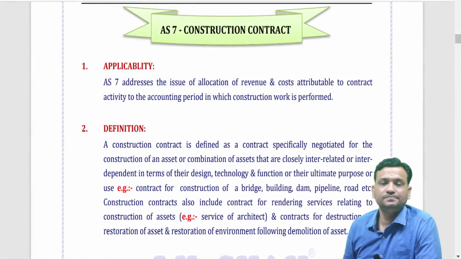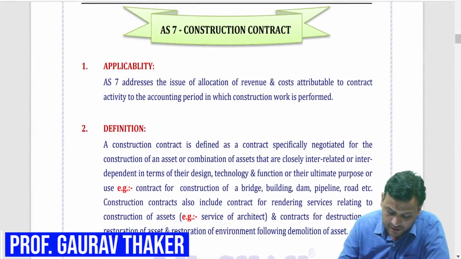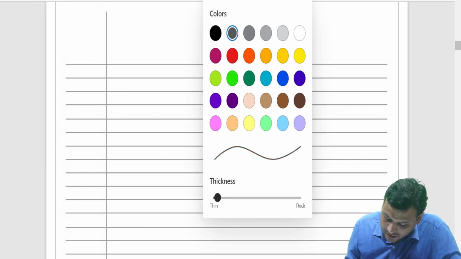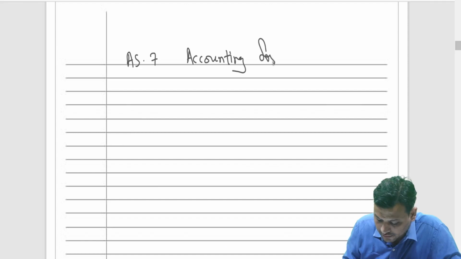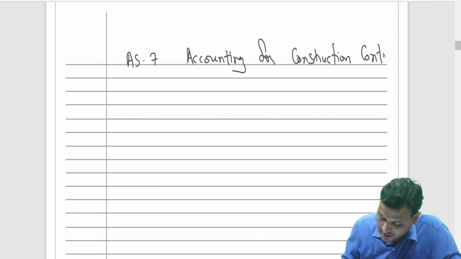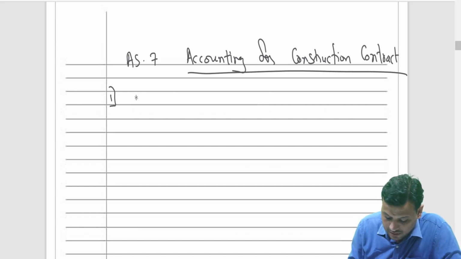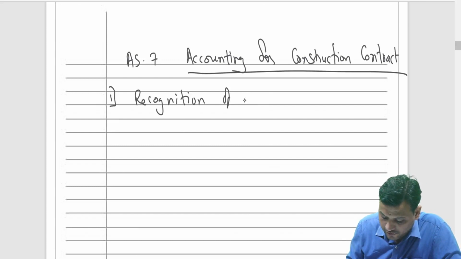Yeah, my dear students, let us now begin with Accounting Standard 7, that is construction contract. The areas we should focus on for revising this topic are the following. The first is nothing but recognition of contract revenue.